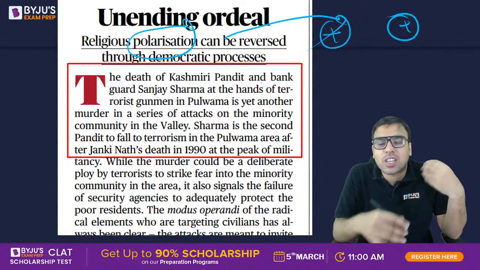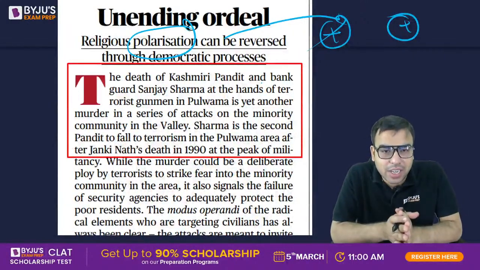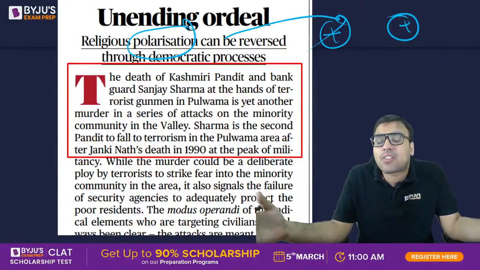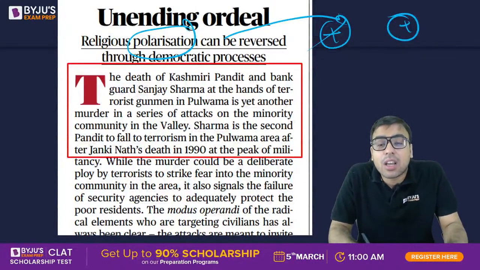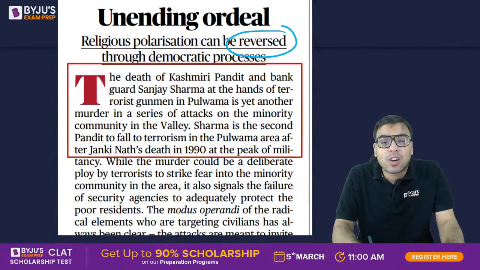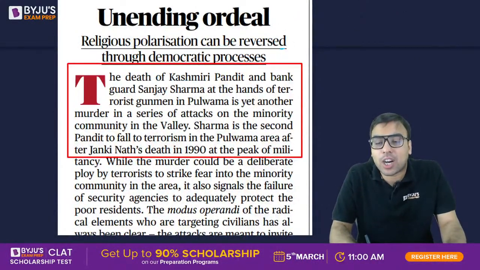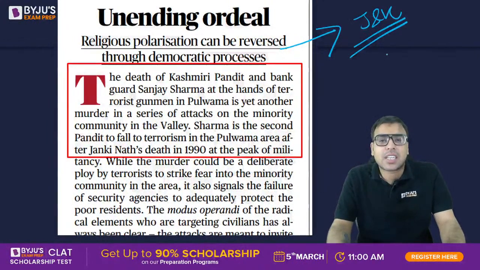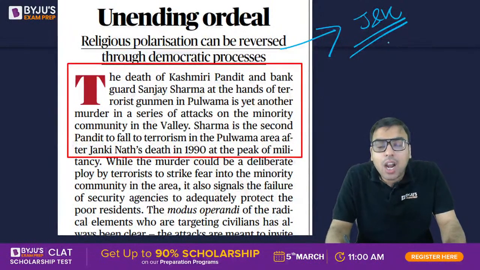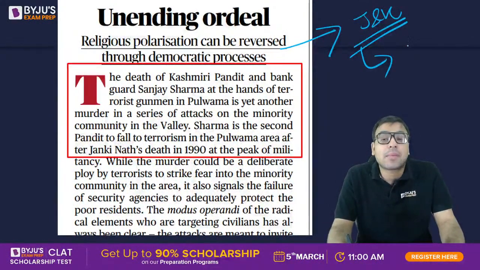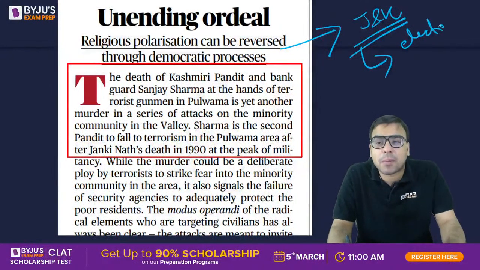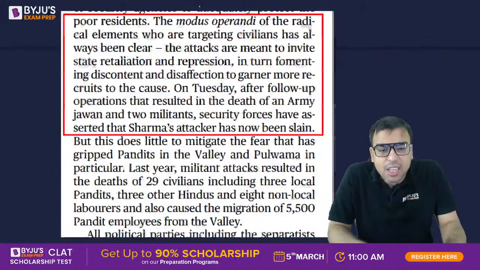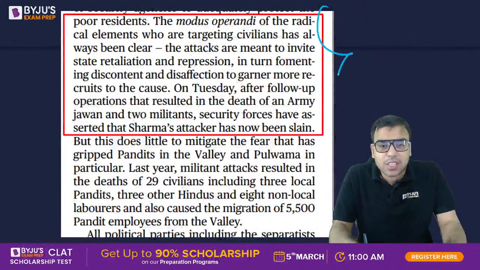So the word comes from the magnetic theory, that people are going away from each other on the basis of religion. This can be reversed only through the democratic process. It means according to the author, since in Jammu and Kashmir we do not have an elected government right now, perhaps that is the reason. So if we believe that if there will be some election, then perhaps something will be better. That is what the author has said. So that is what is being discussed here.